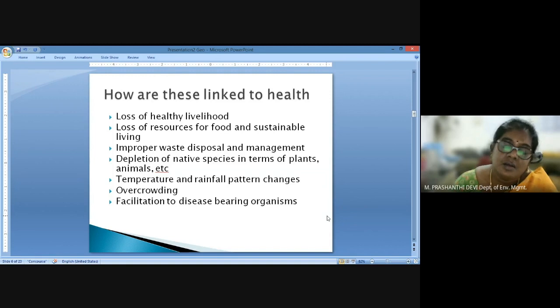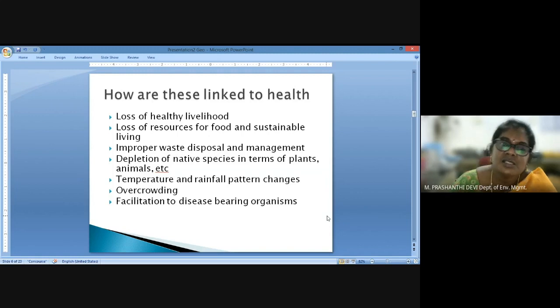And of late we have come to know the issues of overcrowding. We have come to know the issues of sanitation and hygiene, due to the COVID-19 pandemic. So overcrowding itself is an issue, and we have known the impacts of overcrowding on the spreading of diseases.